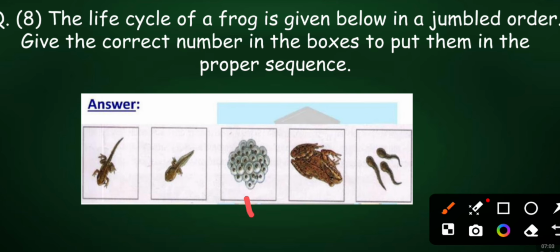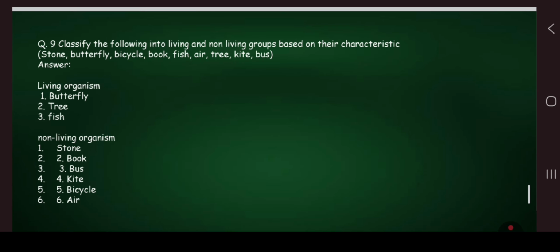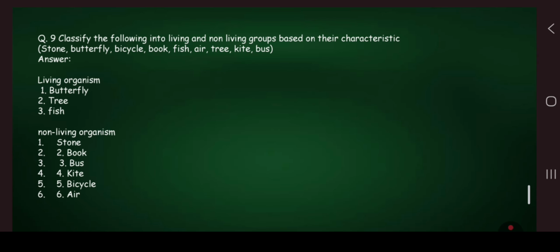First, the eggs. Then second, a little more growth of those eggs. This is the third one. This is the fourth and fifth.